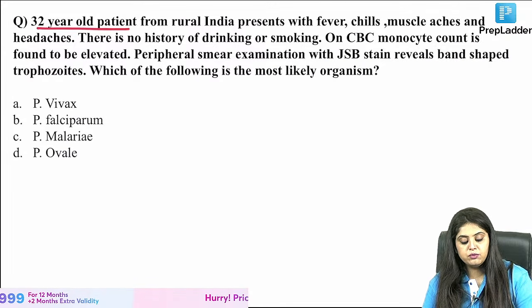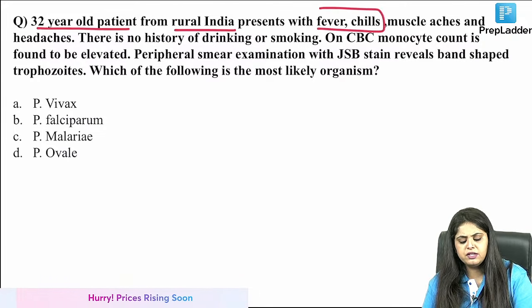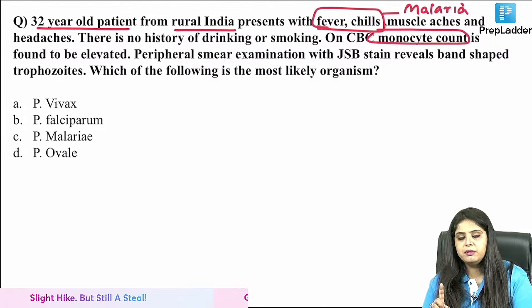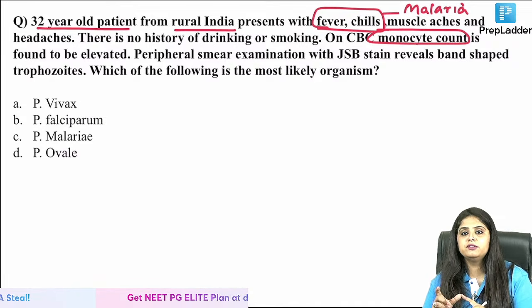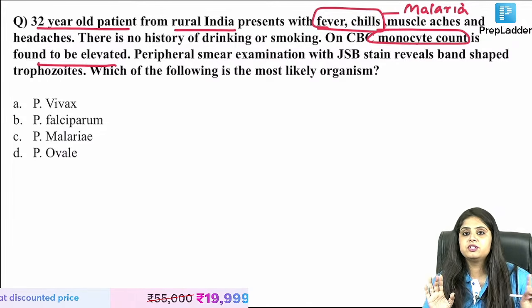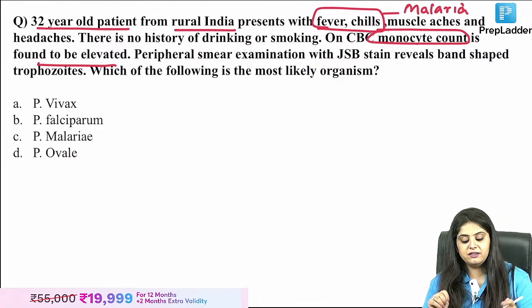A 32-year-old patient again from rural India with fever and chills. Fever and chills, I think of malaria. And in the last class I taught you that if you do a blood count in malaria, which count will be more? Neutro, lympho, mono, EO, baso. Monocyte will be more. So monocyte is found to be elevated. I thought of malaria with fever chills plus monocyte elevated.